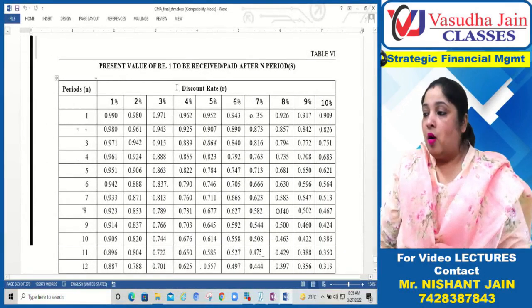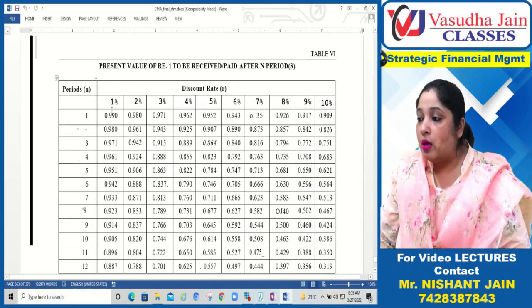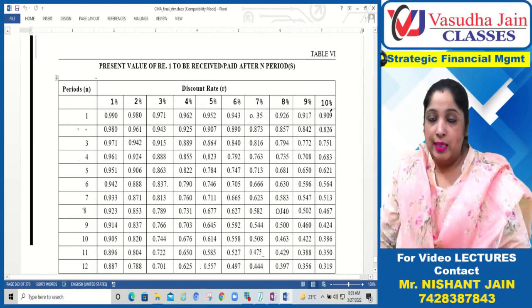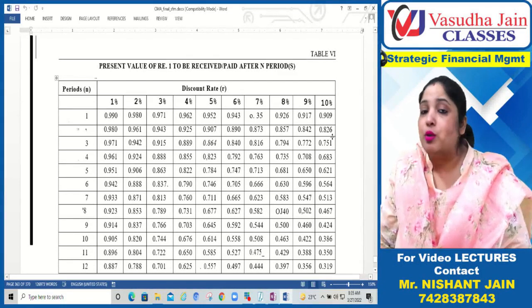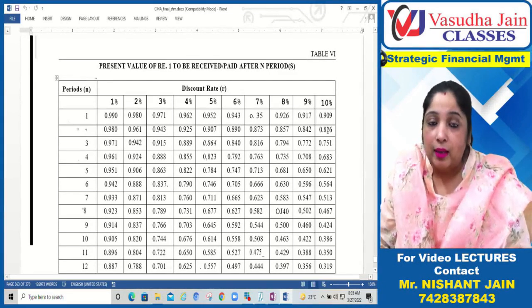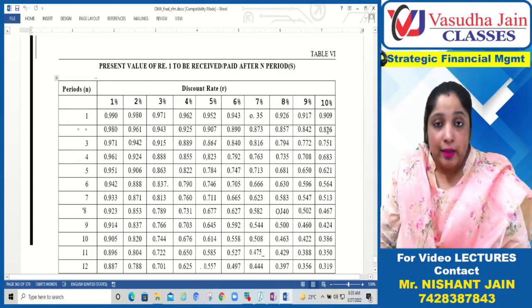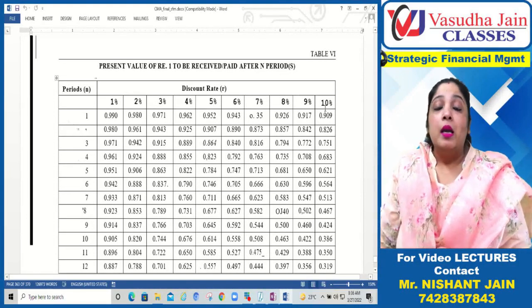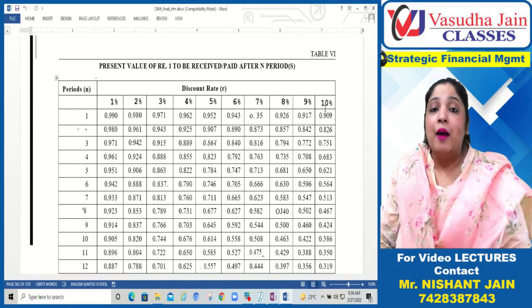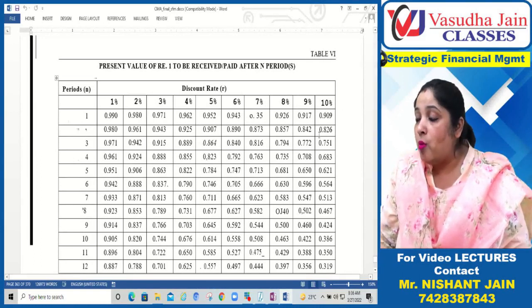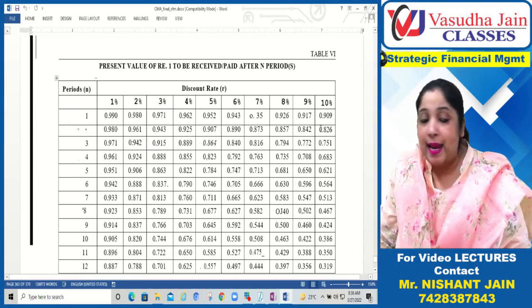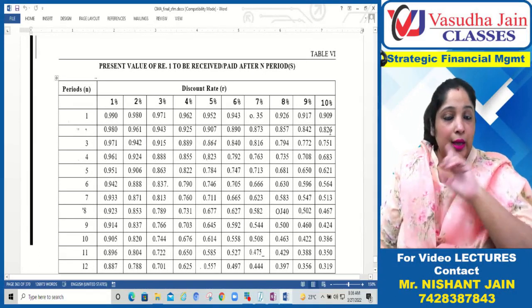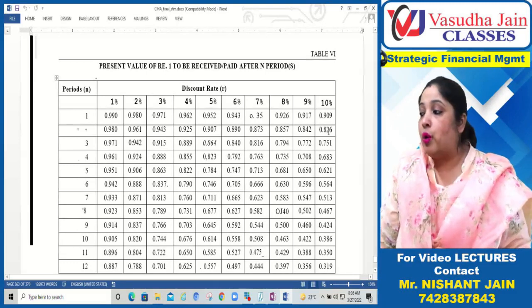This is the present value factor table. Now if you observe, if 10% money is invested for 2 years, this 0.826 is what? You will get 0.826 after 2 years? No dear, this is the present value factor. Sorry, let me correct myself. If you want to get 1 rupee after 2 years at the rate of 10%, how much should be the present value? 0.826.